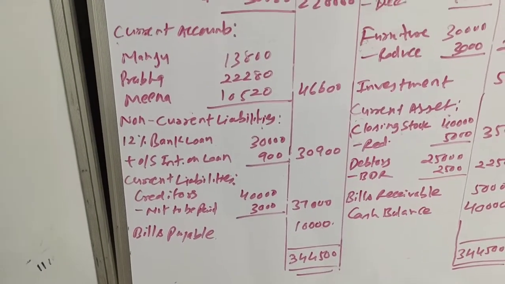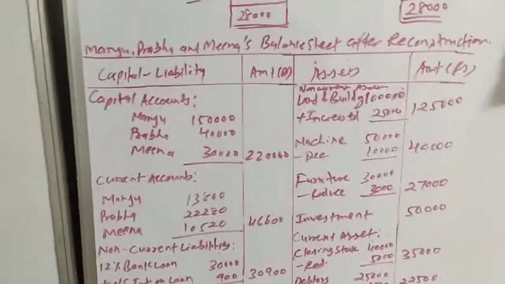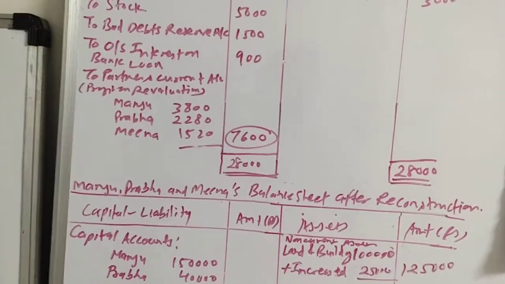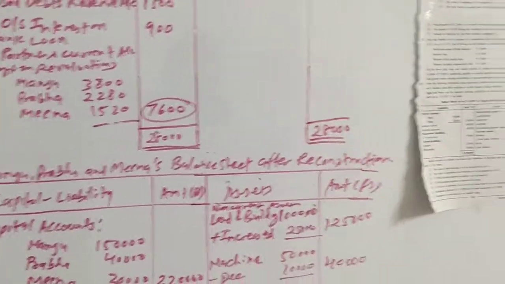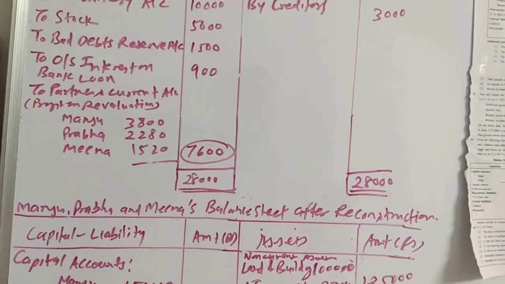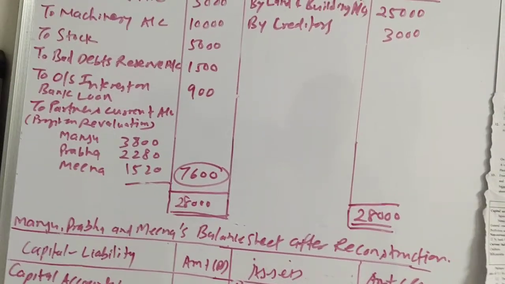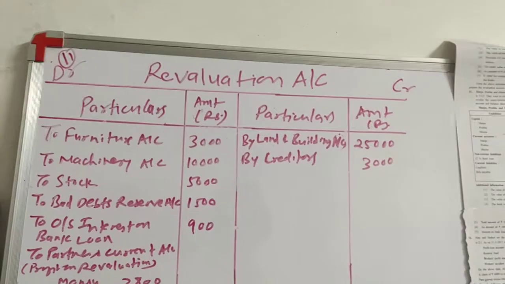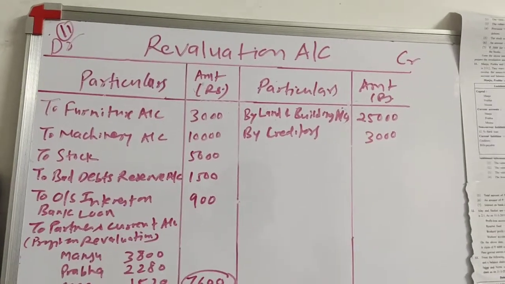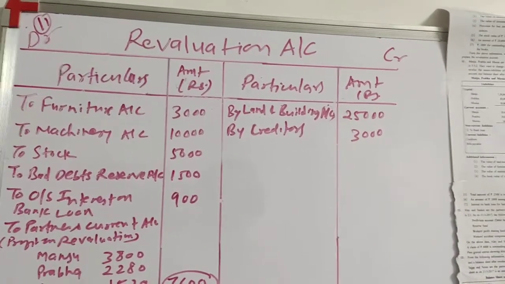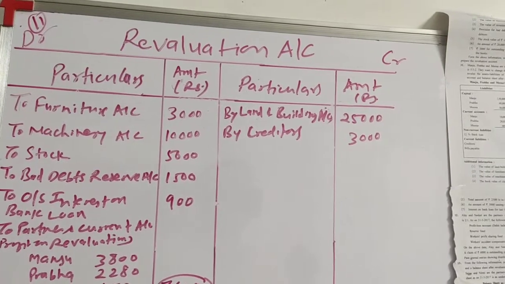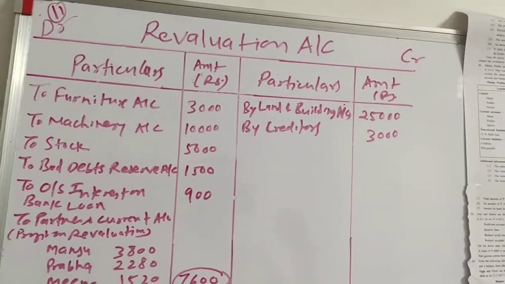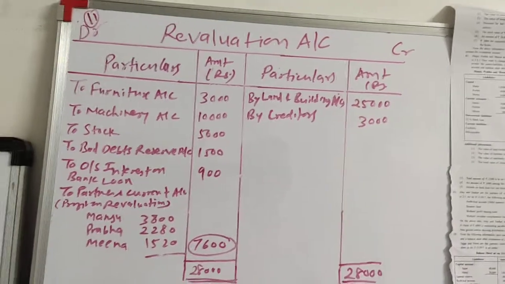Okay friends, so here we have finished with all adjustments, and we have also closed the old balance sheet, and accordingly we have recorded the items. Now the last step we have to do is close the revaluation account. If the result of the revaluation account is a credit balance, that means balance at the debit side, which is called profit on revaluation.